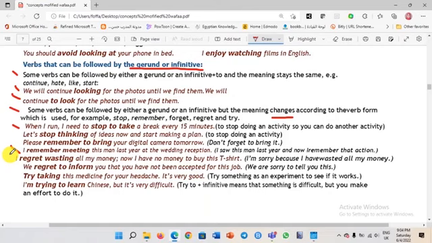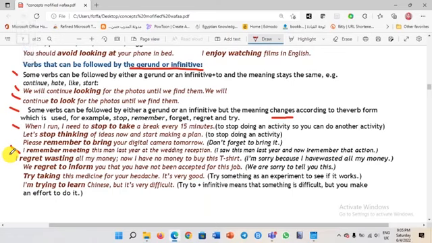Like when I say, I regret wasting all my money. That means I wasted my money or I didn't waste my money? No, I already wasted my money. We regret to inform you that you have not been accepted for the job. We regret to inform you here means we are sorry to tell you that you were not accepted for the job.